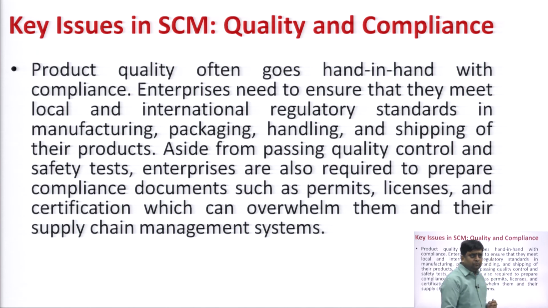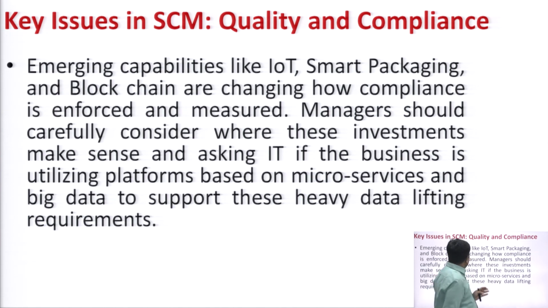Another aspect is that emerging capabilities like IoT, smart packaging and blockchain are changing how compliance is enforced and measured. Nowadays a lot of technologies are there, like machine learning, artificial intelligence, deep learning, IoT, the internet of things, smart packaging and blockchain technology.